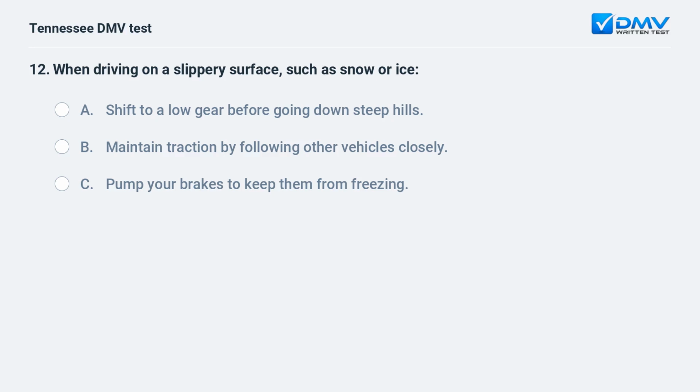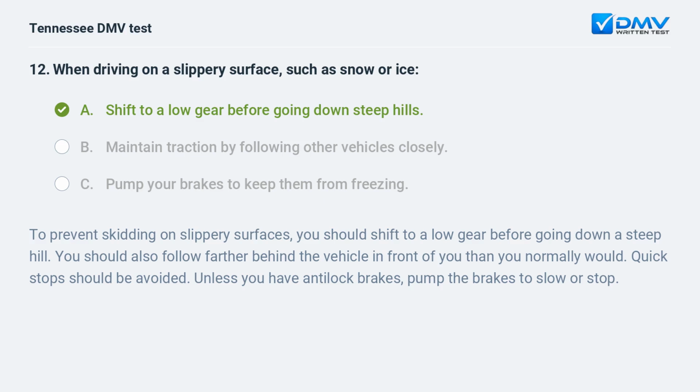When driving on a slippery surface, such as snow or ice, a. Shift to a low gear before going down steep hills. b. Maintain traction by following other vehicles closely. c. Pump your brakes to keep them from freezing. The answer is a. Shift to a low gear before going down steep hills. To prevent skidding on slippery surfaces, you should shift to a low gear before going down a steep hill. You should also follow farther behind the vehicle in front of you than you normally would. Quick stops should be avoided. Unless you have anti-lock brakes, pump the brakes to slow or stop.